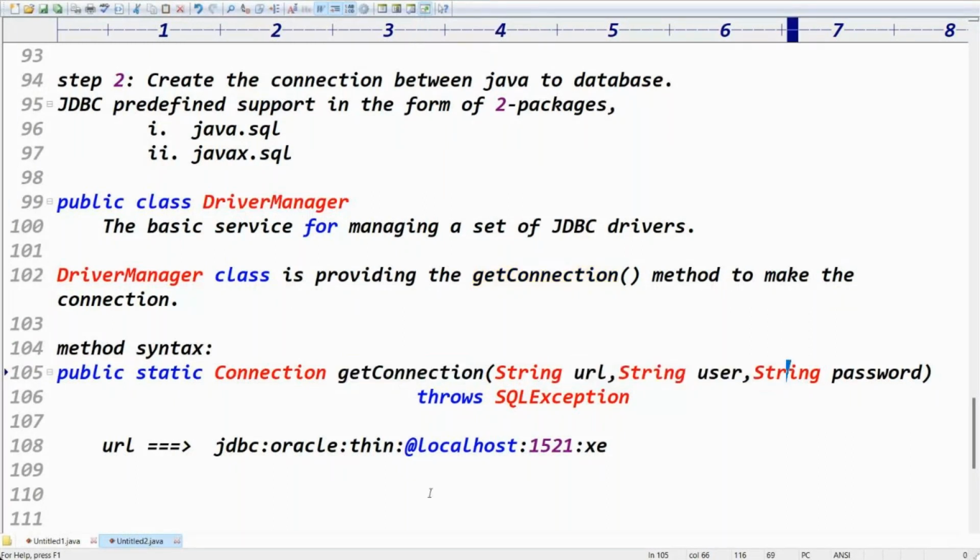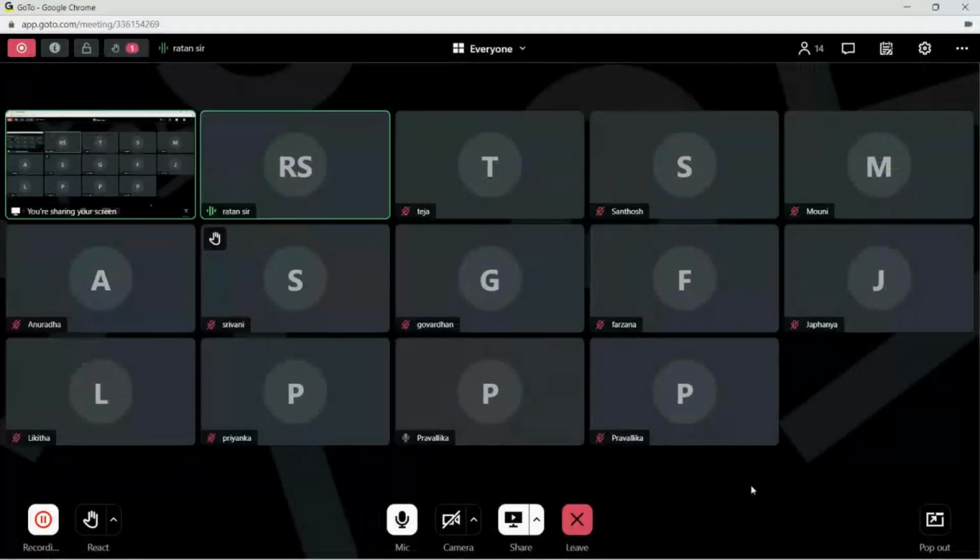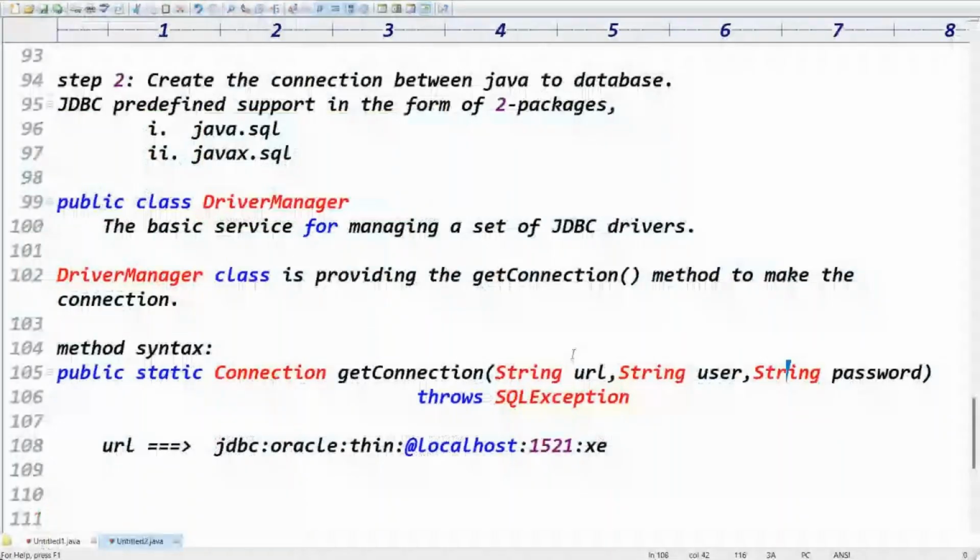This is the URL pattern. This is a fixed URL, guys. In real time, in place of localhost, we have the database IP address. In real time, the database may be on a different host. Here, where is my database? The database is present on the same machine. That's why we are using localhost. 1521 is the port number. X is the logical name, right?